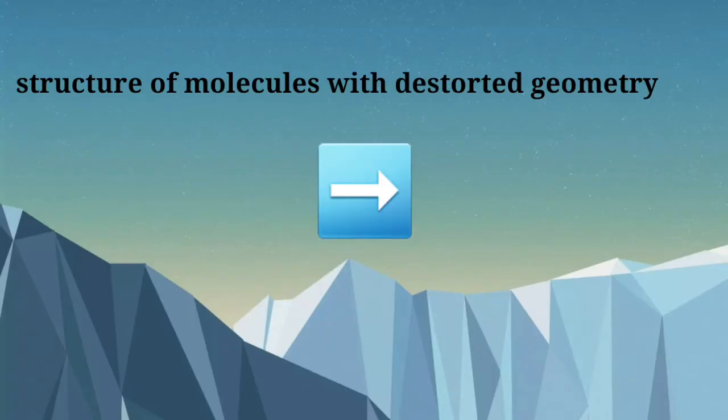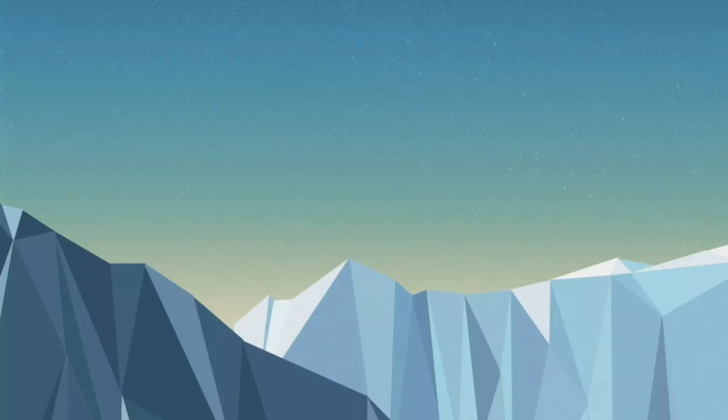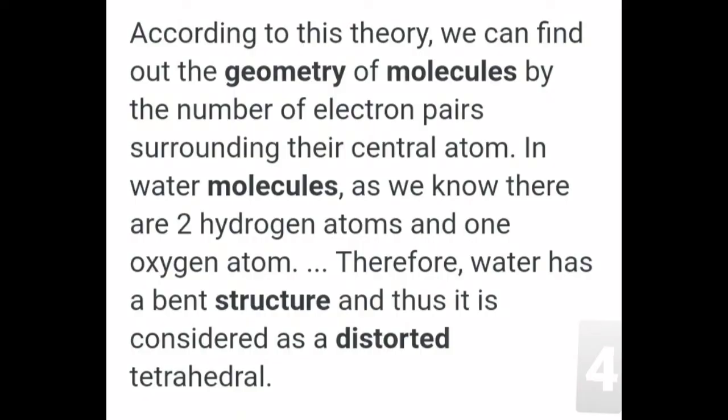The fourth one, structure of molecules with distorted geometry. According to this theory, we can find out the geometry of molecules by the number of electron pairs surrounding their central atom. In water molecules, as we know, there are two hydrogen atoms and one oxygen atom. Therefore, water has a bent structure, thus it is considered distorted tetrahedral.